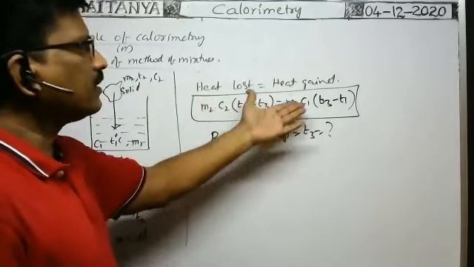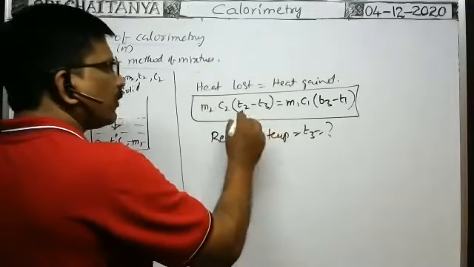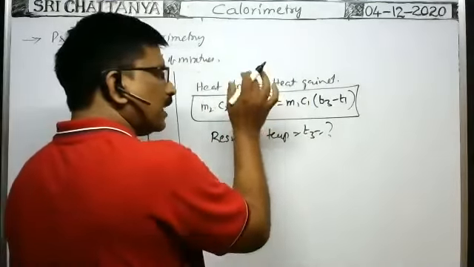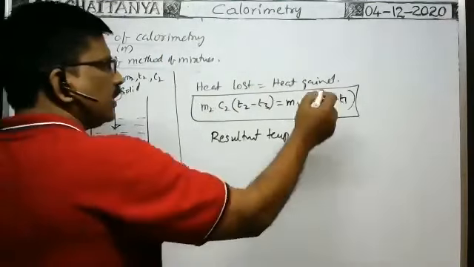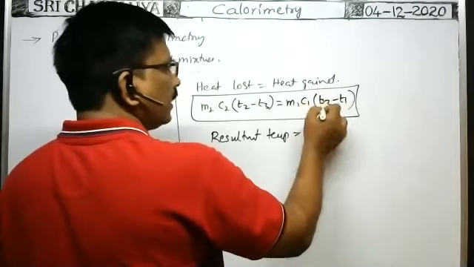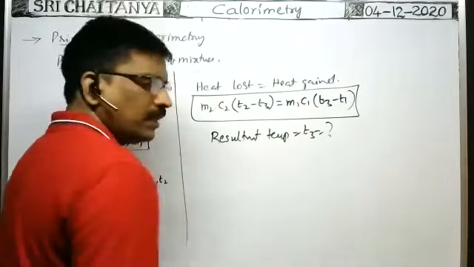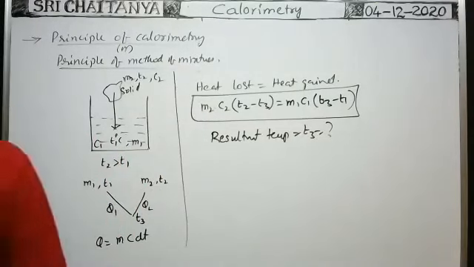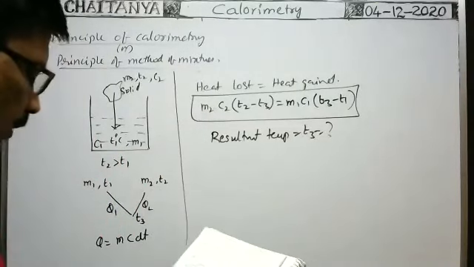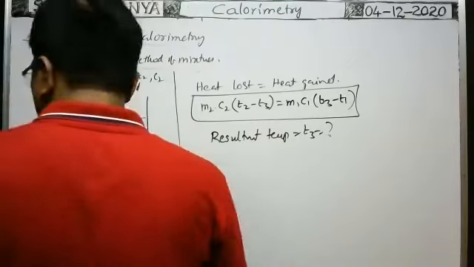Of course, temperatures are in centigrade scale. As it is the difference of temperatures, we can substitute in Kelvin scale or centigrade scale, no problem. If you substitute in centigrade scale, you will get the value in centigrade. If you substitute in Kelvin, you will get the value in Kelvin scale of temperature. In this way, we can find the common temperature of the body. Okay, next,